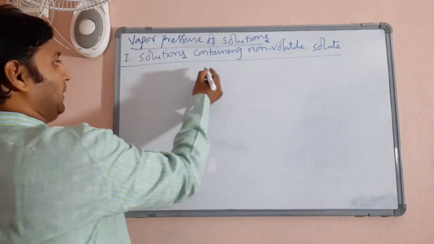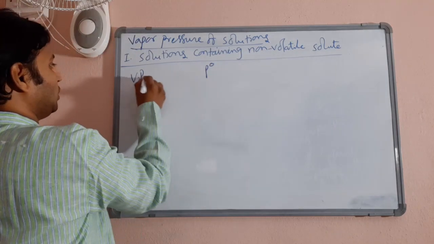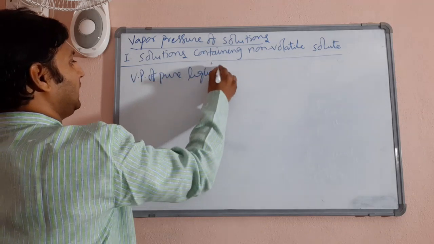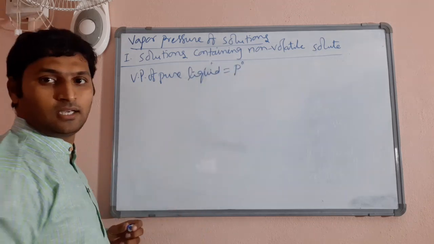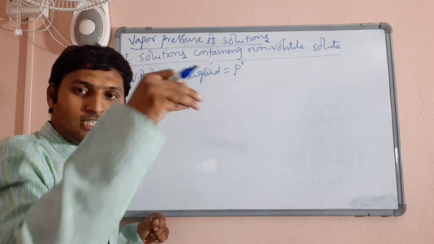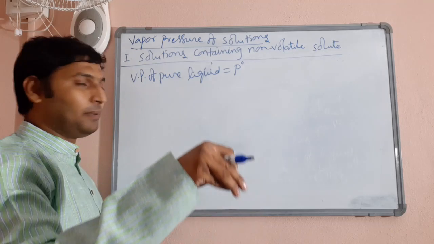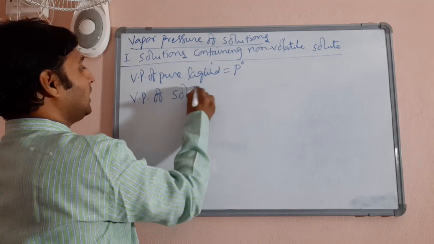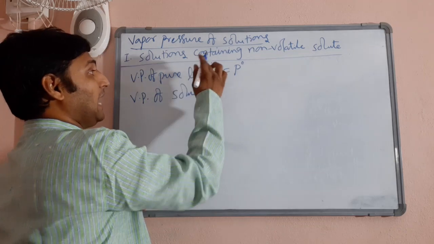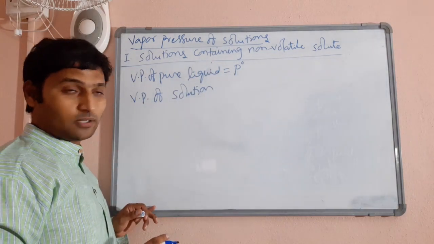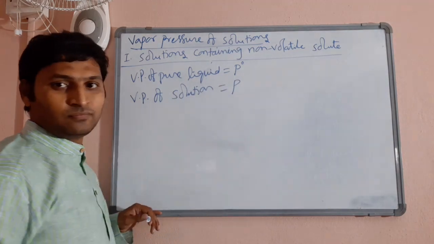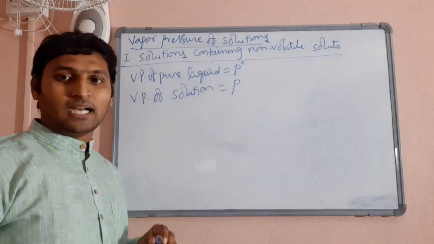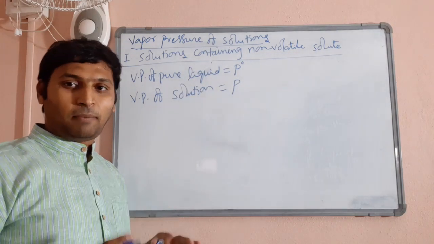Let us call it P naught, vapor pressure of pure liquid. Now I have added a non-volatile solid solute to this liquid and prepared a solution. Let me call vapor pressure of solution of this liquid prepared by adding a non-volatile solid solute as P. Now the question here is, what is the relation between P naught and P?